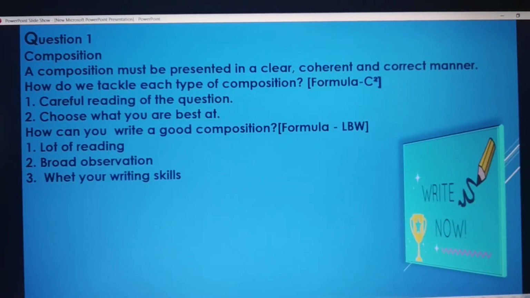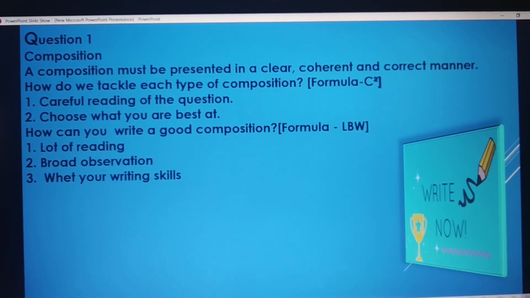Now I invite you for question-wise discussion. Question 1, composition. A composition must be presented in a clear, coherent, that is logical and correct manner. I'll give you one formula how to tackle each type of composition.